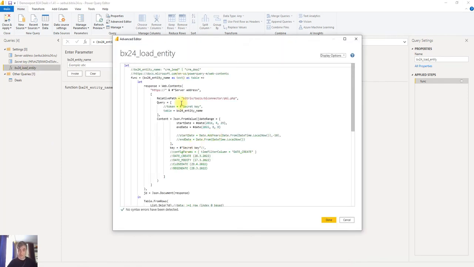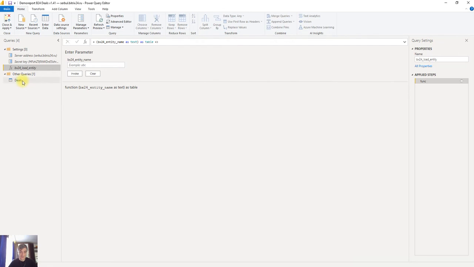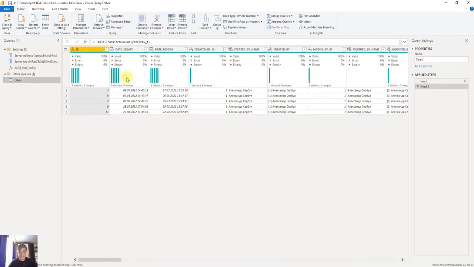This function goes to the server, the Bitrix24 URL, and a secret key, and loads entities constrained by start date and end date. Here I wrote fixed dates, you see, and let's look at the results. So we see results, deals on my test portal.